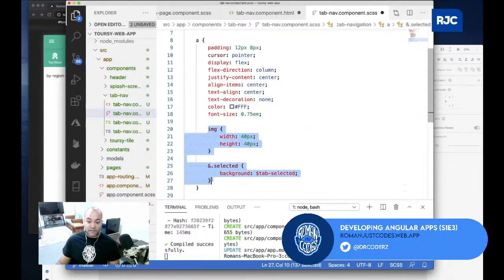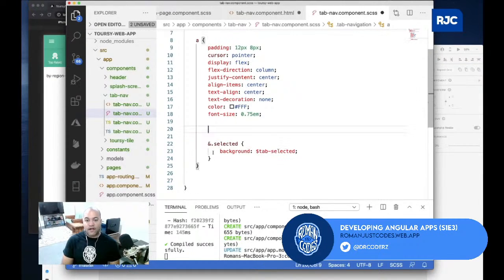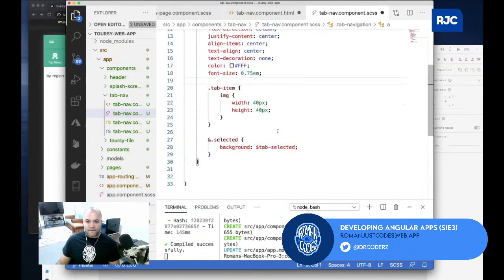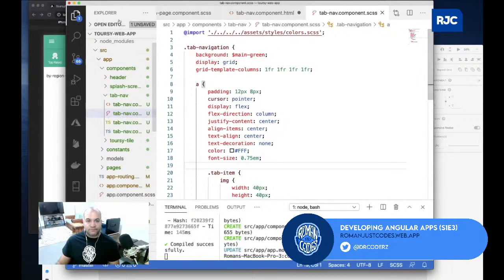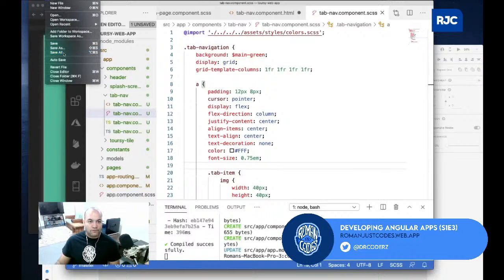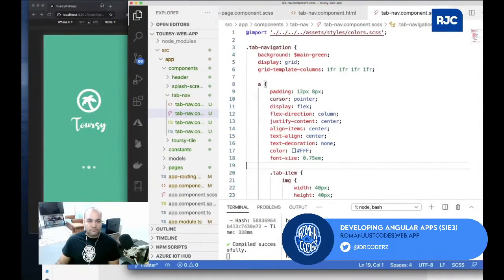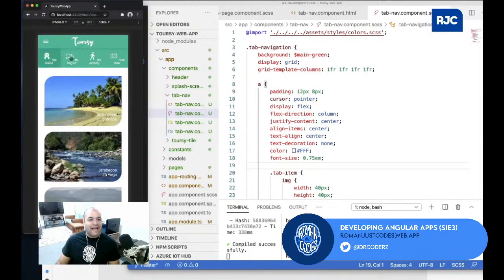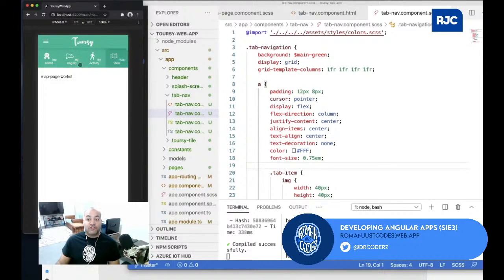Or if I want to be truly, for example, like this, I do have the tab item here, which then has the image inside, kind of like this. So now if I save this, let's save it all. And then let's see. Okay, I see it's still messed up, but anyway, at least you see that the functionality is working.